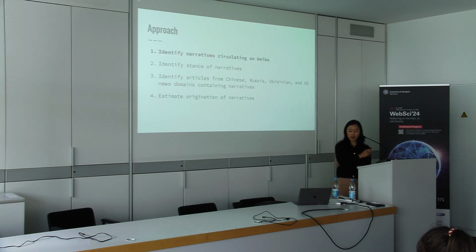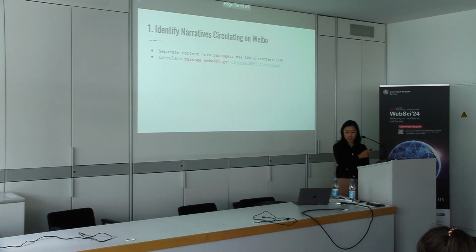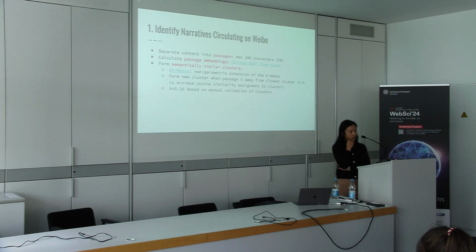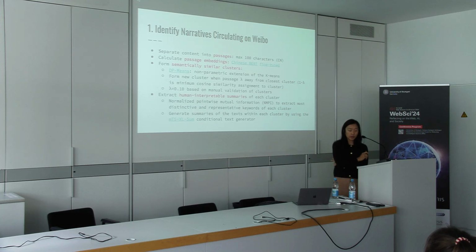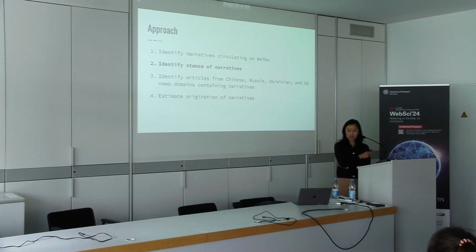Okay, so to identify narratives, we separate content into passages, we then calculate passage embeddings, and then we identify semantically similar clusters using dp-means clustering, a nonparametric extension of k-means clustering, and we form new clusters based on a lambda parameter that we validated through human annotation of the clusters. We're pretty conservative when it comes to that lambda parameter, because we want to make sure that everything in a cluster is cohesive and really about the same thing. And then we extract human interpretable summaries of each cluster, and we do that in an automated way. Okay, so those are the clusters on Weibo.